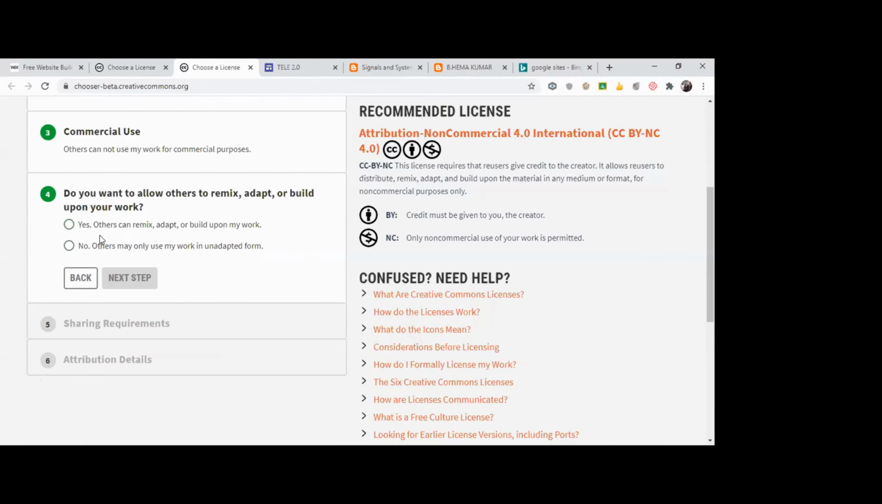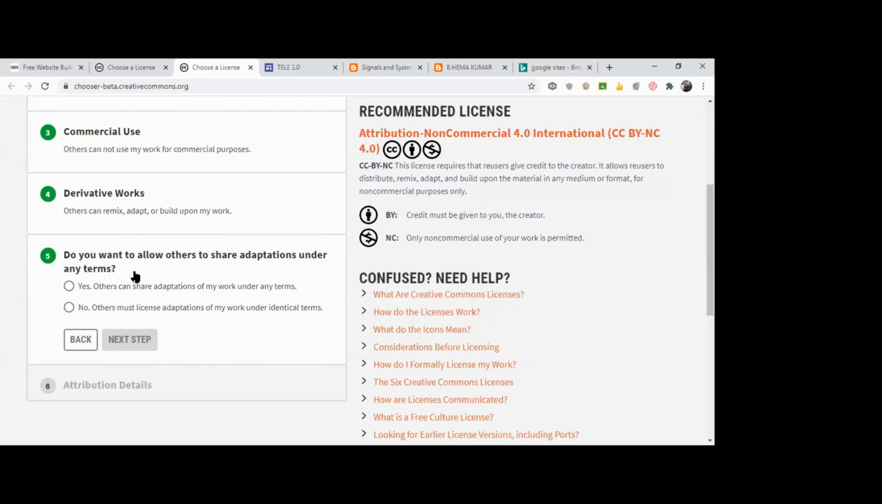See the next option. Others can remix, adapt, or build upon my work. Okay. So if others take your work, they can modify the content. They can adapt it, they can build upon it. They can modify it in any form. That is the first permission you're giving. No, others may use my work in the same form. Whatever I have given, they can use it in the same form, means it is no. Say I'll give the option to remix. Okay, I'll give an option to remix.